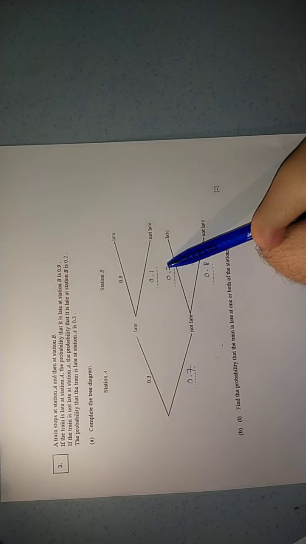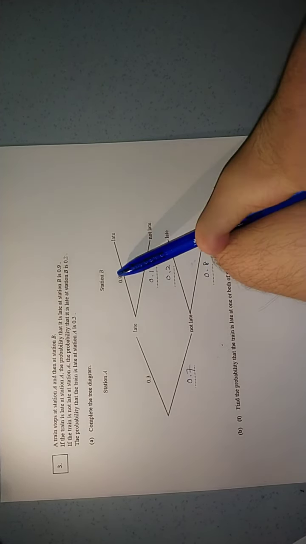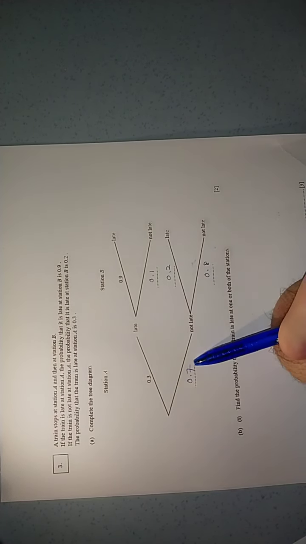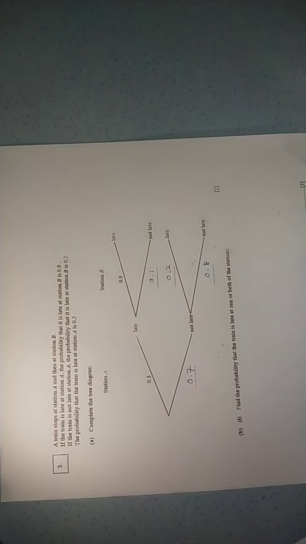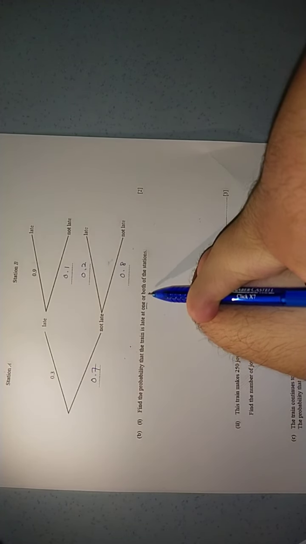Okay, so 0.2, 0.8, 1, 0.9, 0.1, 1, 0.3, 0.7, 1. Okay, next question number B. If your tree diagram is correct, the rest of the question should be okay. Find the probability that the train is late at one or both of the stations.